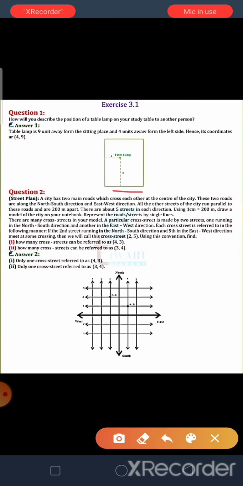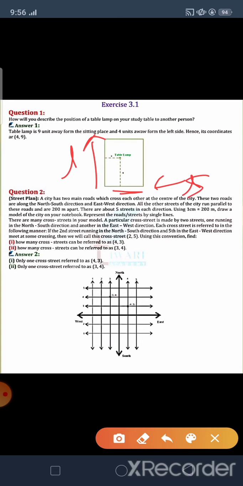So you plot the surface plane, first decide your sitting place, then travel from shorter to longer way from where you sit, and measure it. You get another coordinate for this table lamp.